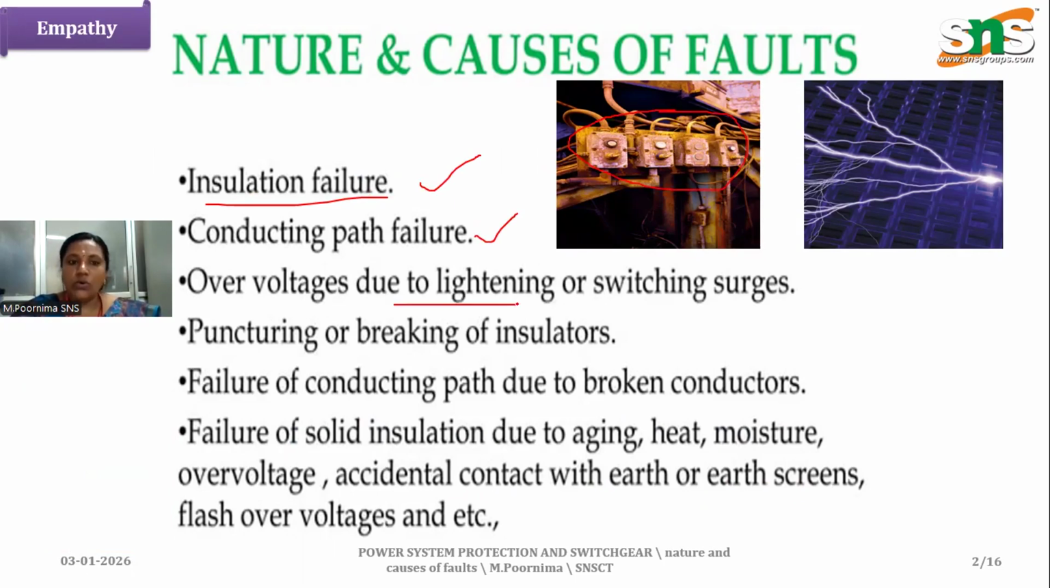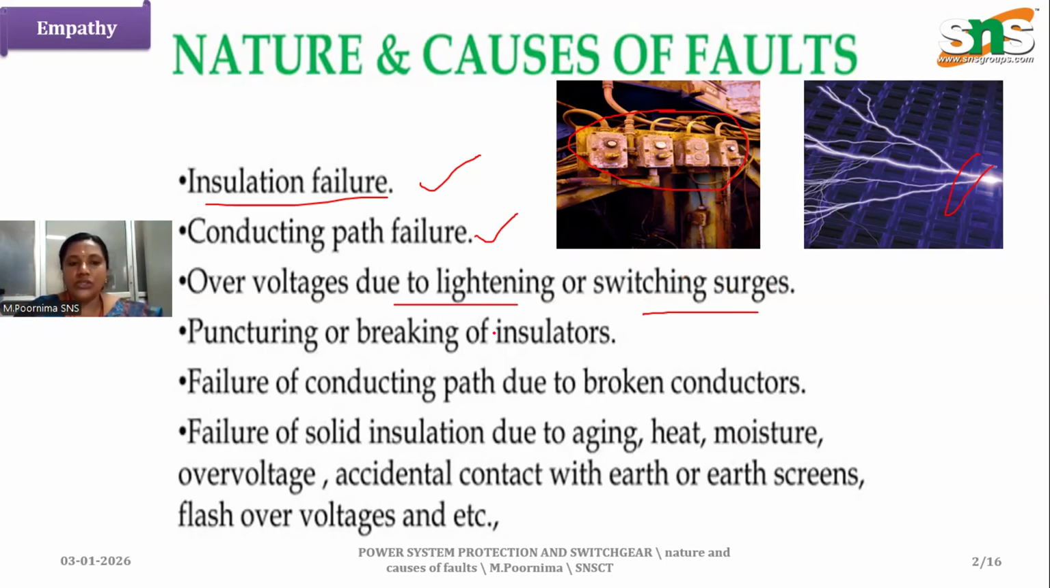And the next one is overvoltage due to lightning or switching surges. As we can see, switching from one circuit to another circuit produces overvoltages, and lightning also produces overvoltages. Because of that, it may cause faults. This is by nature and by switching.